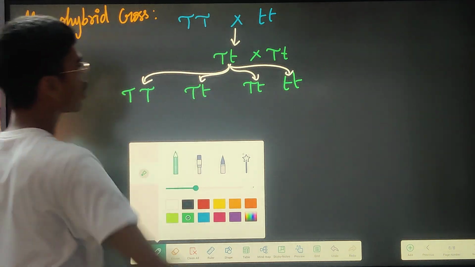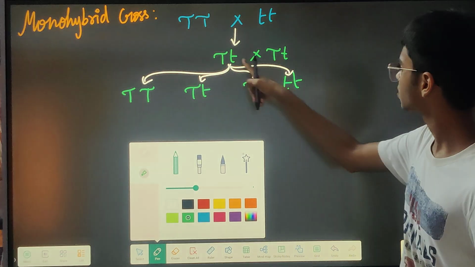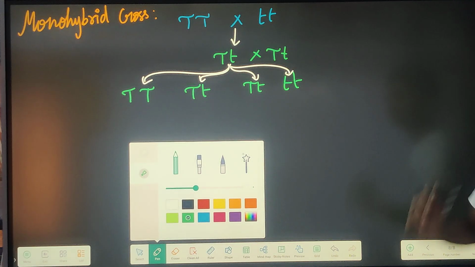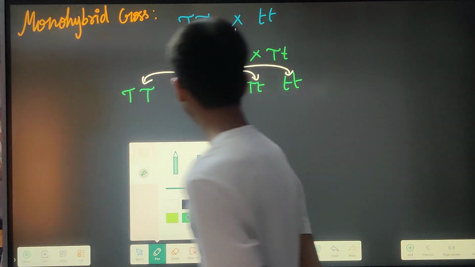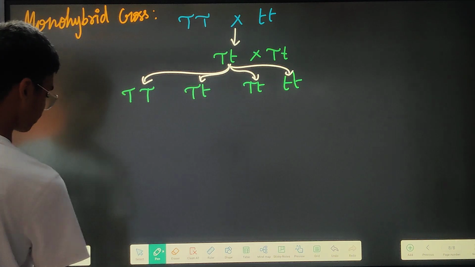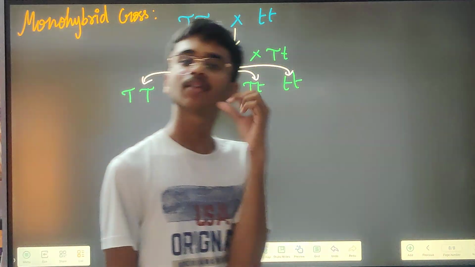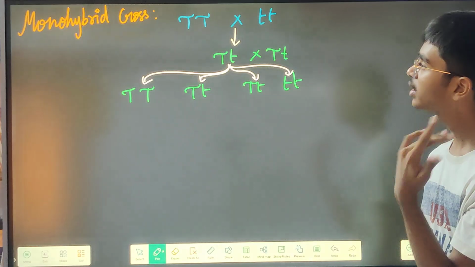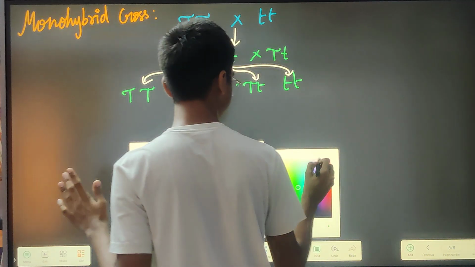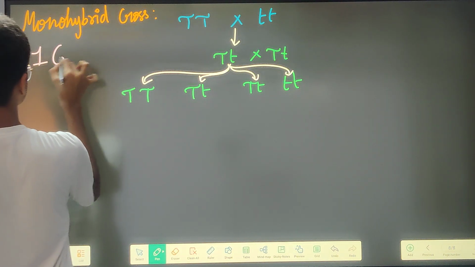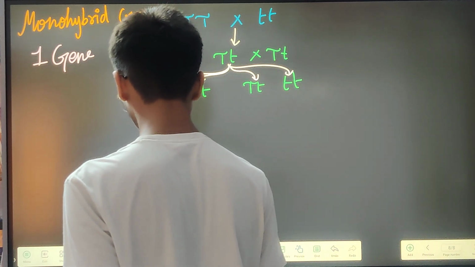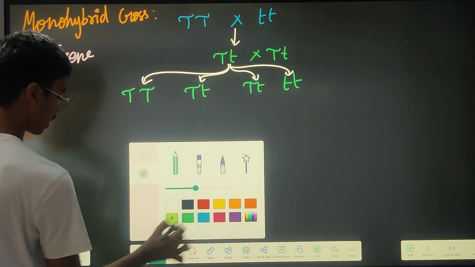Now this is known as a monohybrid cross because you are just having, see, this is hybrid. This is pure, but this is hybrid. Okay, this is what monohybrid is: it has only one gene. Whatever has only one gene is known as monohybrid. If something has two genes, then we will call it dihybrid. So that is what we will call monohybrid. And here the phenotype and then the genotype.